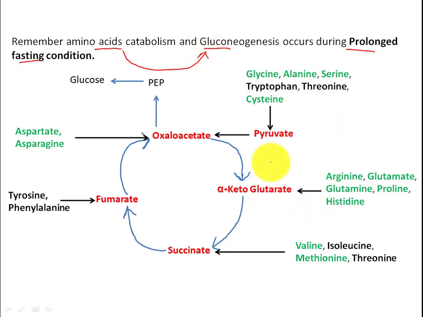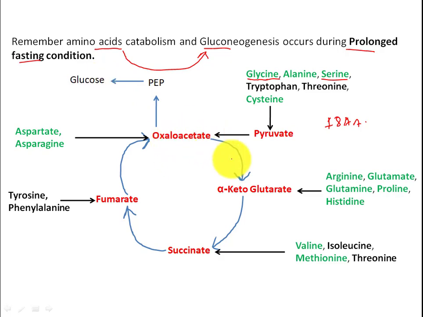As we can see here, about 18 out of 20 amino acids feed gluconeogenesis, and among these amino acids we will talk today about glycine and serine. Glycine and serine will convert into pyruvate, and pyruvate into oxaloacetate, into phosphoenolpyruvate, into glucose.